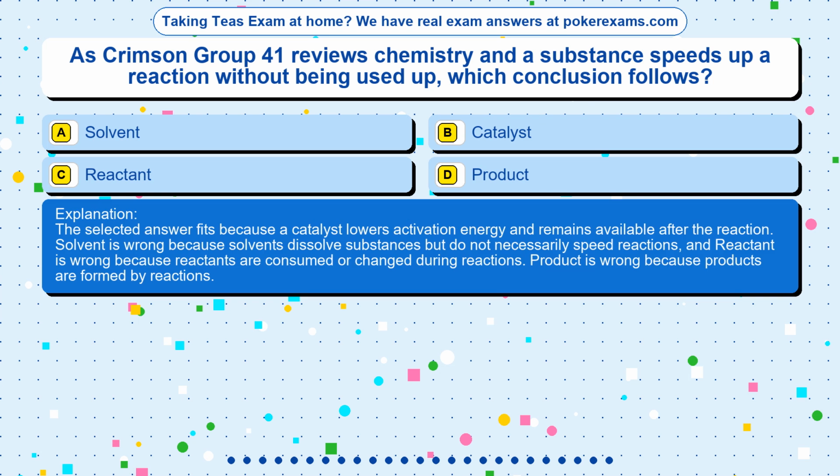The selected answer fits because a catalyst lowers activation energy and remains available after the reaction. Solvent is wrong because solvents dissolve substances but do not necessarily speed reactions, and reactant is wrong because reactants are consumed or changed during reactions. Product is wrong because products are formed by reactions.